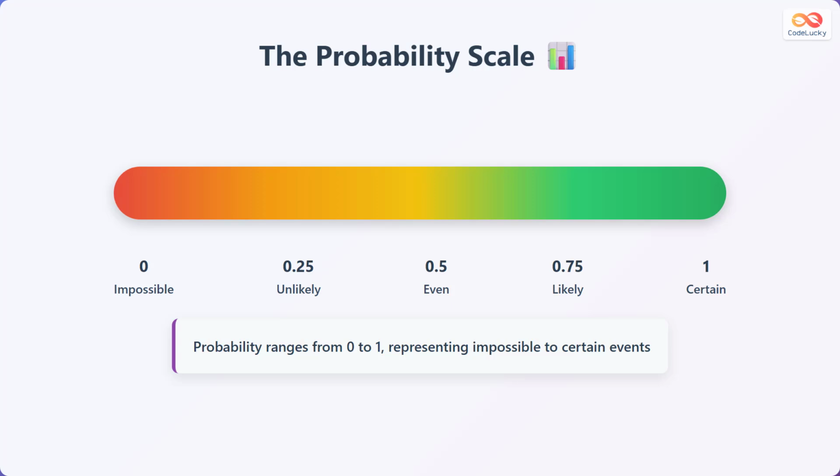The probability scale is a visual representation of the range of probabilities, from 0 to 1. 0 represents an impossible event, while 1 represents a certain event. Values in between indicate varying degrees of likelihood, such as unlikely, even chance, and likely.